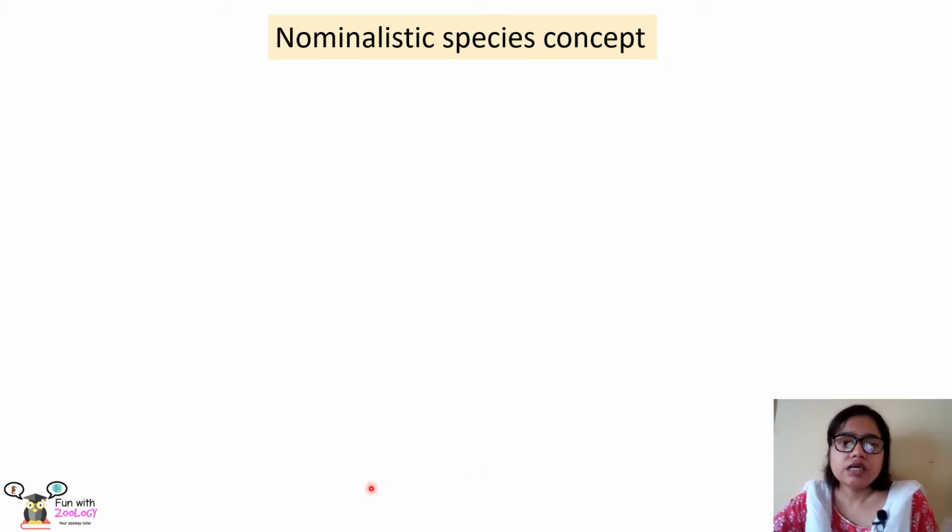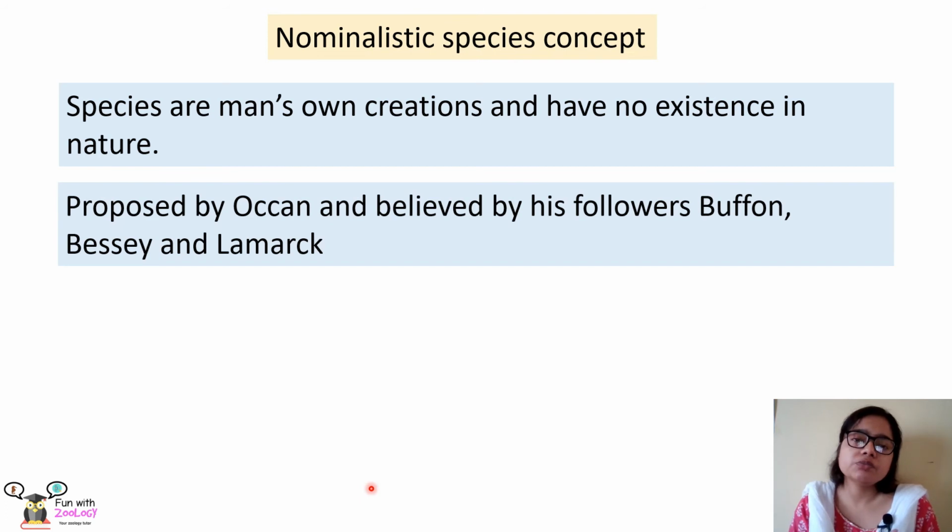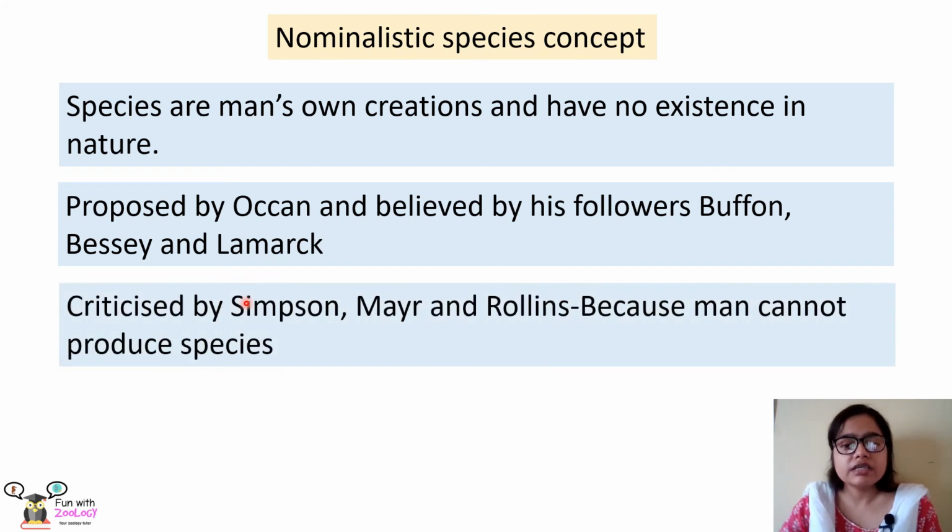Next is nominalistic species concept. According to the nominalistic species concept, species are man's own creations. They do not exist in nature. This concept was proposed by Ockham and believed by his followers Buffon, Bessey and Lamarck. But it was criticized by Simpson, Mayr and Rollins because obviously man cannot produce species.